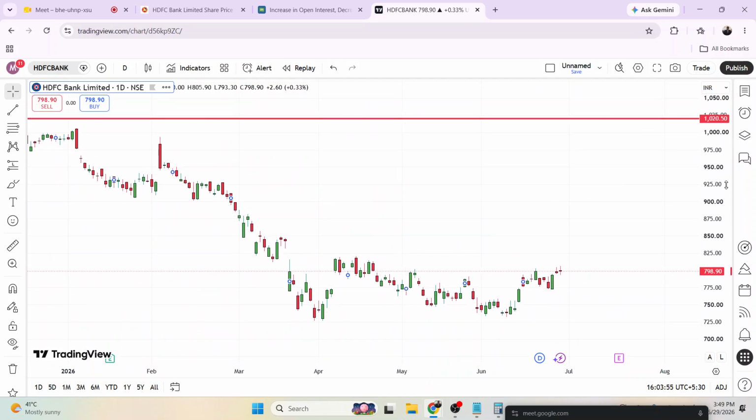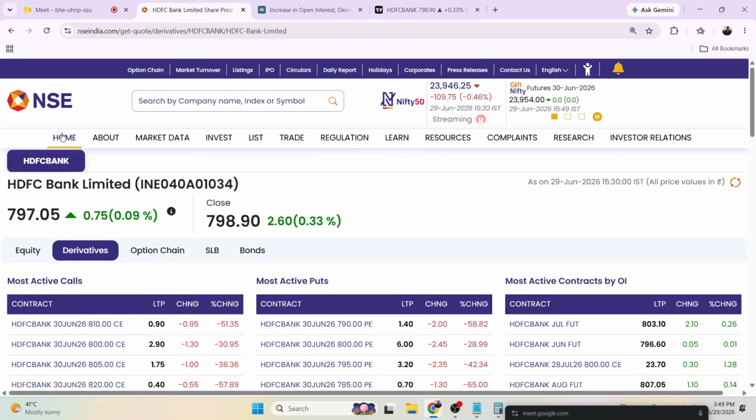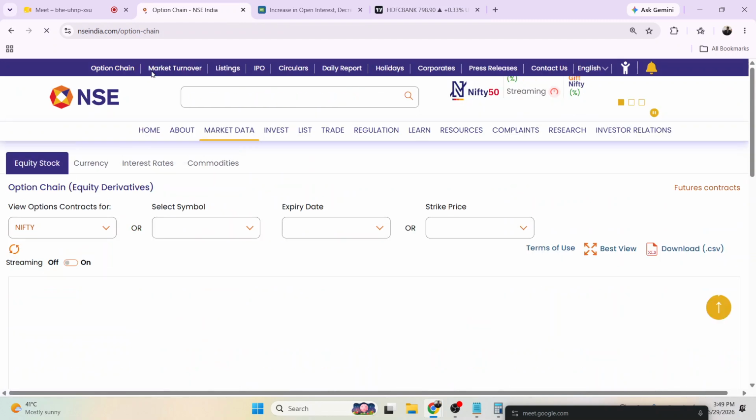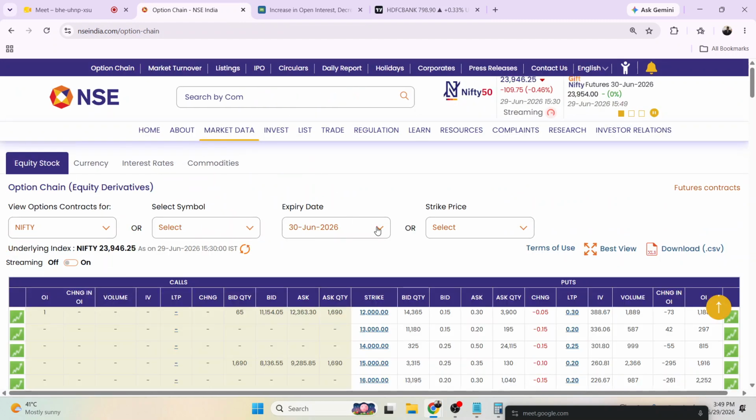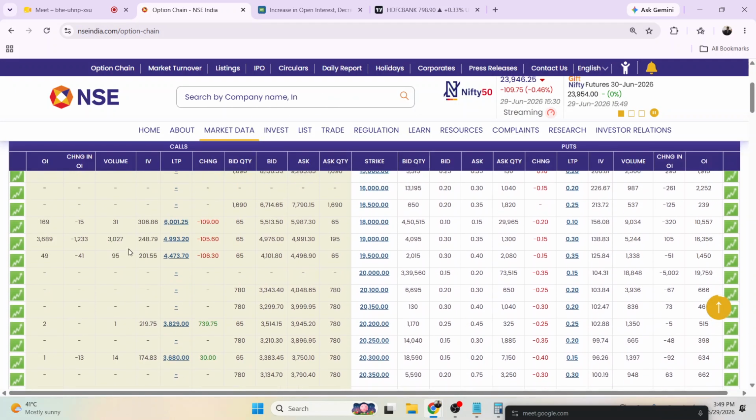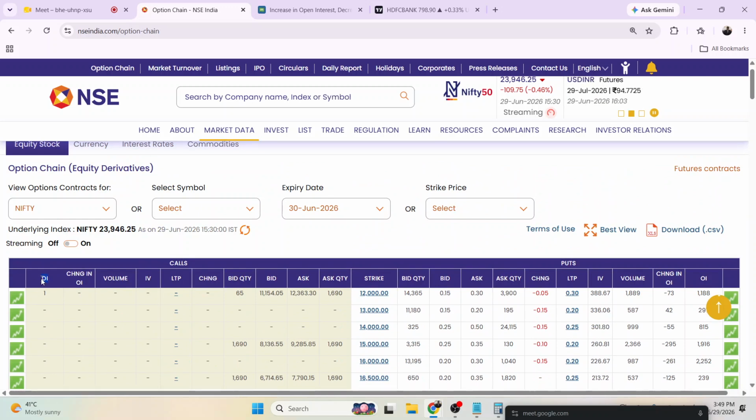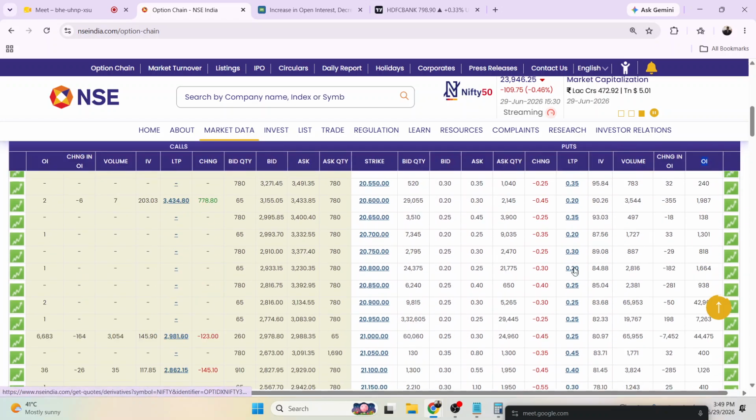Increase in price, yes, we can understand, sir. Now, whatever you are asking about, we can go here. This is the option chain, and this is the total open interest of all the strike prices, on the call side, and the total open interest of the put side. Now, this is known as